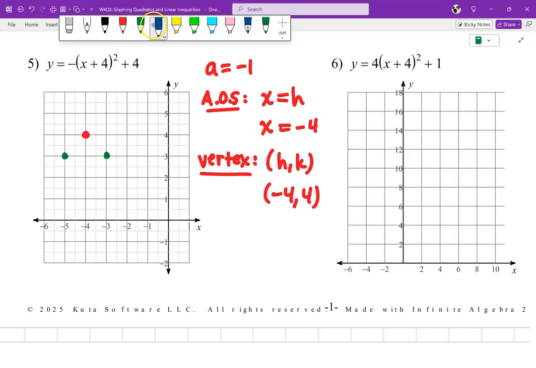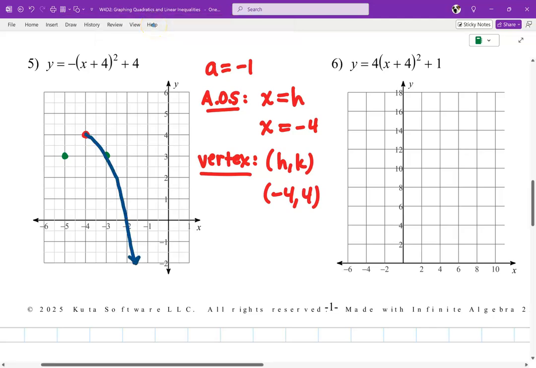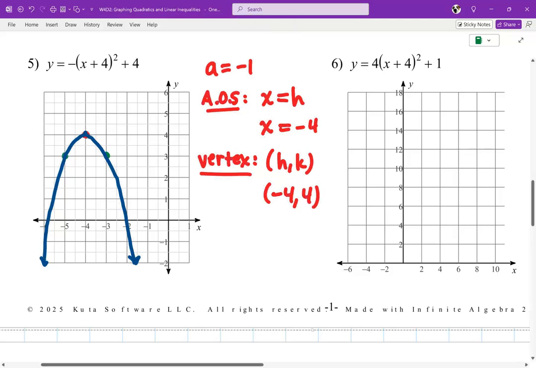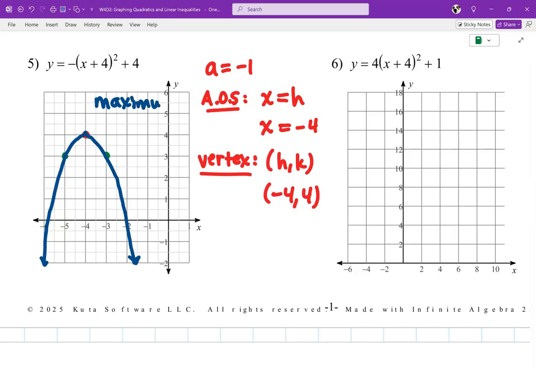So I'm just going to draw a graph. Now, I got to write whether this is a maximum or a minimum. I can see that this is a high point. This is a maximum of, well, the highest value is 4. Right there. Max of 4. That's the height. Remember, max and mins, they're asking you what's the height at the highest point? What's the height at the lowest point?